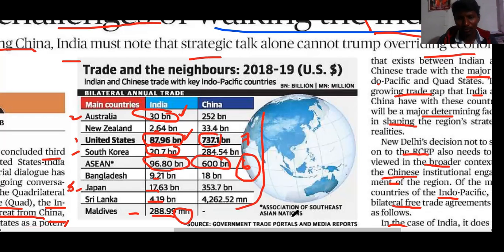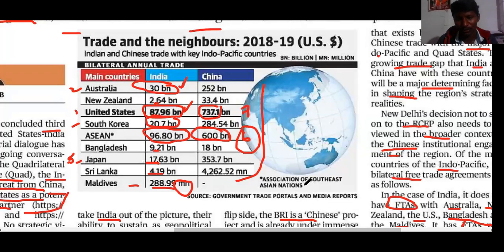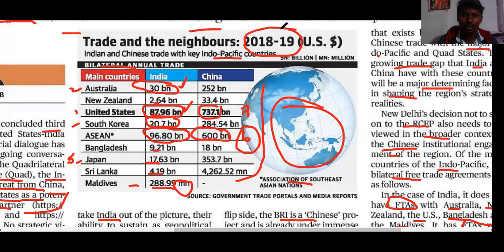This is the information from government trade portals and media reports. Association of Southeast Asian Nations, these are the Asian nations. And this is the bilateral annual trade between India and China and the major Indo-Pacific regions. This is the figure of the 2018 to 19 range. This is all about the article regarding the Indo-Asian perspective.